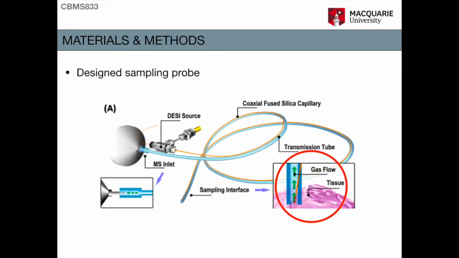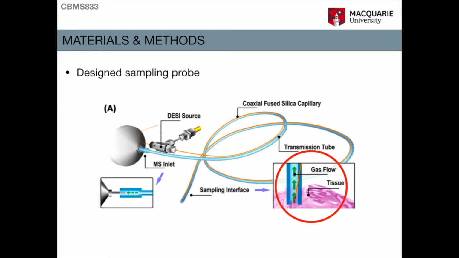Here we have a design of the endoscopic probe, which uses Tygon tubing with an outside diameter of 3.17 millimeters and an inside diameter of 1.59 millimeters, with a length of up to 4 meters, that was used to transfer the ions from the sample to the mass spectrometer. A coaxial fused silica capillary sprayer was made by inserting one capillary into another one. The inner capillary was used to deliver the solvent, while the outer capillary was used for the auxiliary nitrogen gas flow. The front end of the capillary sprayer was inserted through the wall of the Tygon tubing, as can be seen in the red circle.